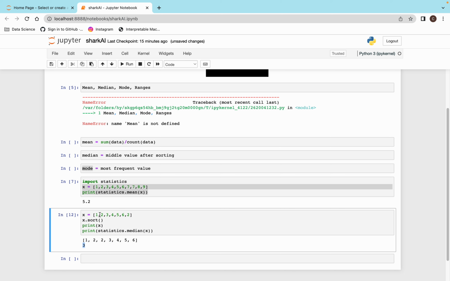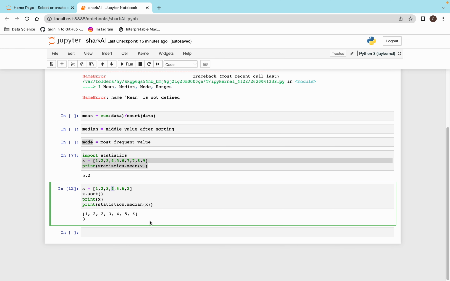And if you try to find the median without sorting, then my 4 is the middle. But this is wrong. Okay, we have to always find it after the sorting. Now let's talk about the mode.